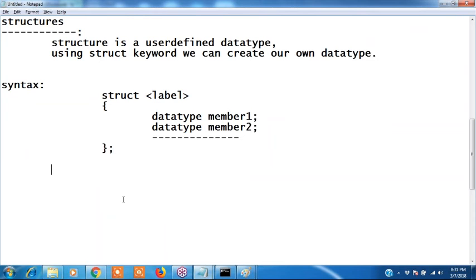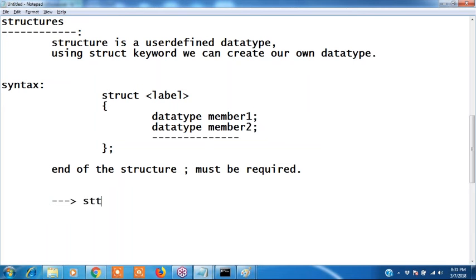Next point, write a next point. End of the structure semicolon must be required. When we are declaring this, end of the structure semicolon must be required. Okay, what is the next point?